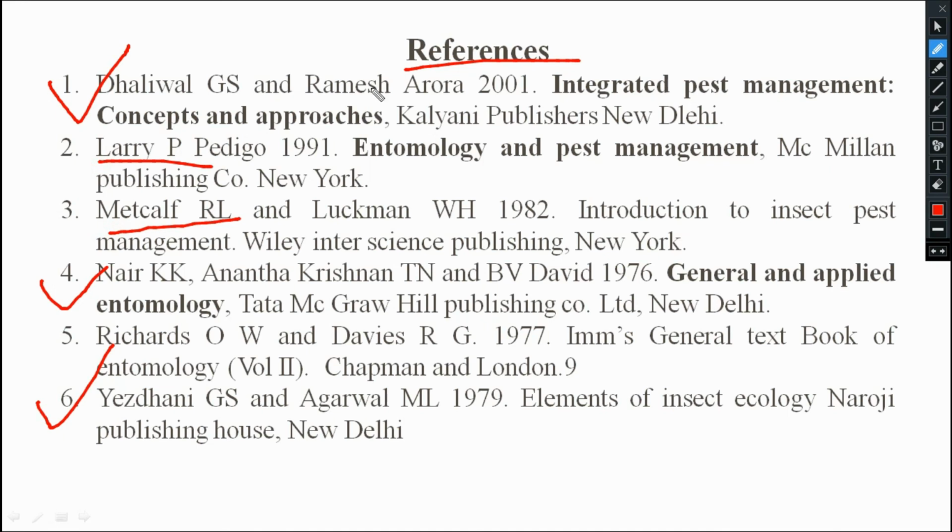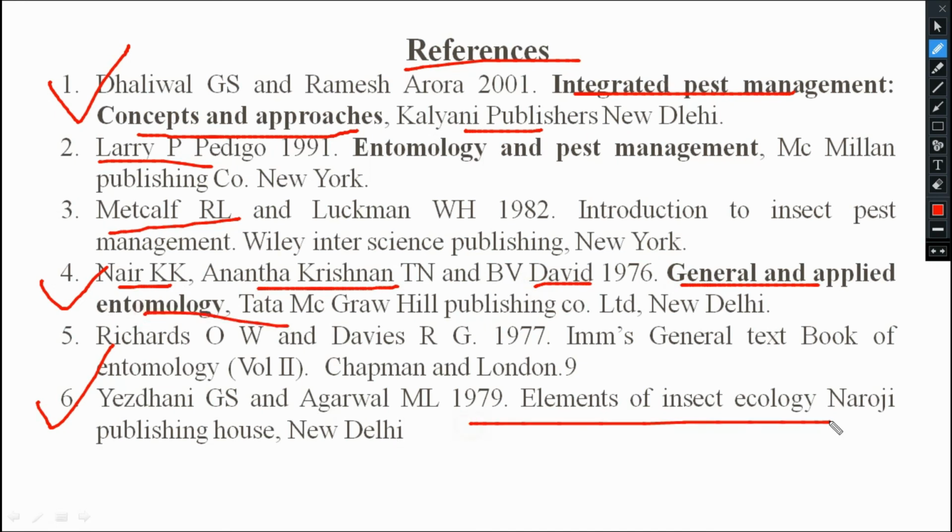You see this one, G.S. Dhaliwal and Ramesh Arora, Integrated Pest Management: Concepts and Approaches, Kalyani Publishers. This is a very good book for your general study purpose. Then K.K. Nair, Ananthakrishnan and David, General and Applied Entomology, is also a very good book. And this is also a very good book.